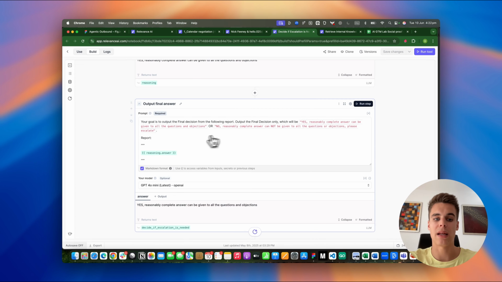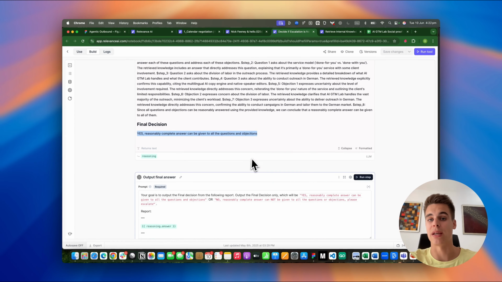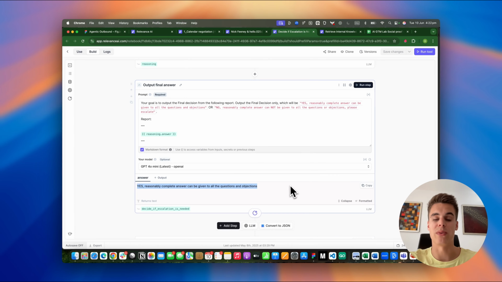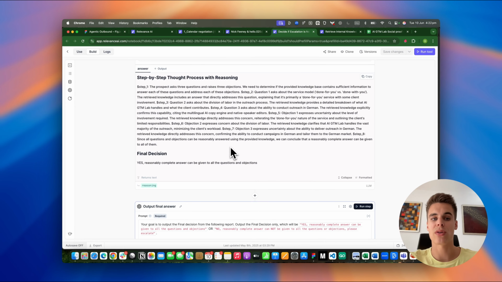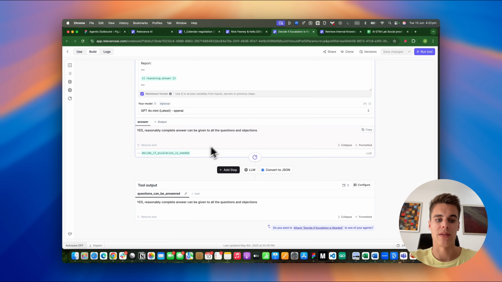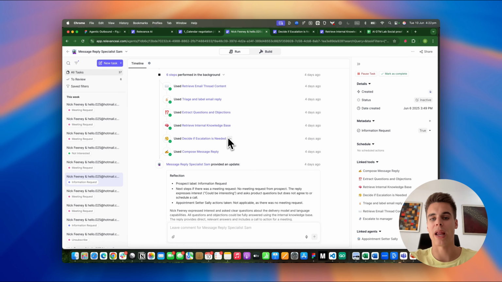And in a second LLM with a very cheap model, we simply output this line from this reasoning output. So this is what we want the tool to come back with because we don't want to use the agent's context window with all this text, right? And so the final answer is this short sentence. And we can see this short sentence here in the output of this tool. So eventually we didn't have to escalate.